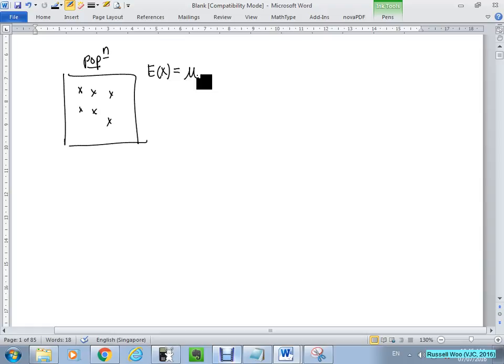There is also a variance of x. I don't know whether you remember how to calculate, but never mind. That's the spread of the data. Now this one we talk about x.